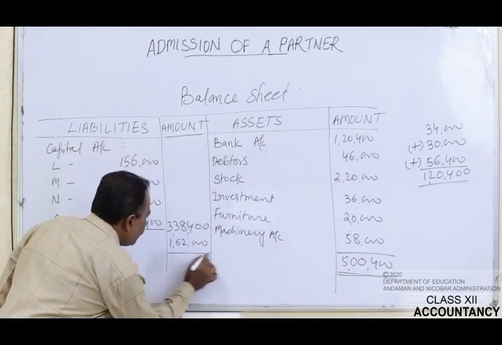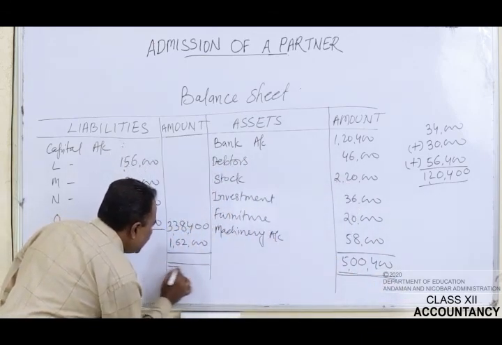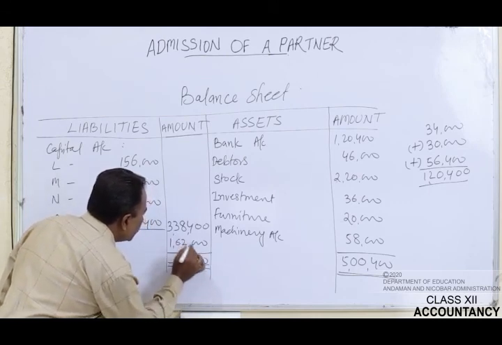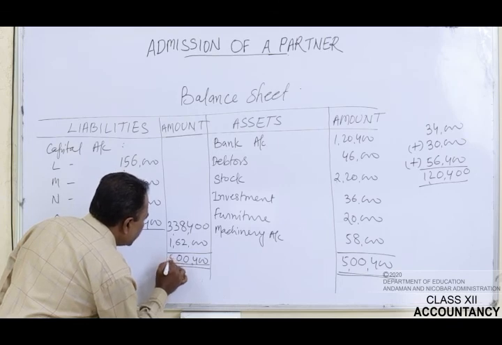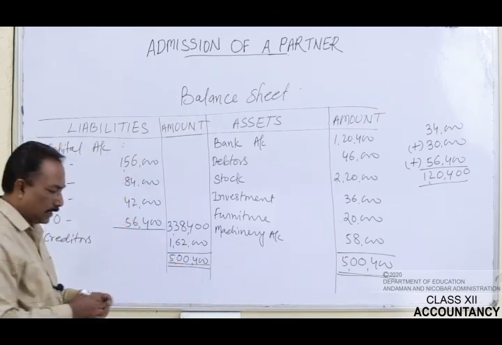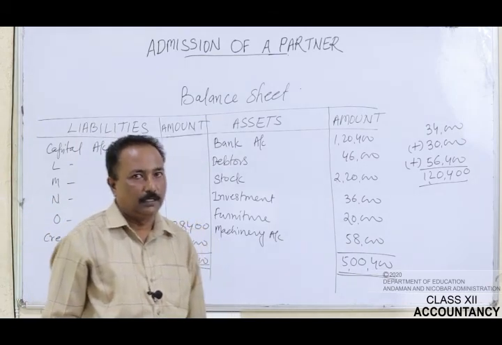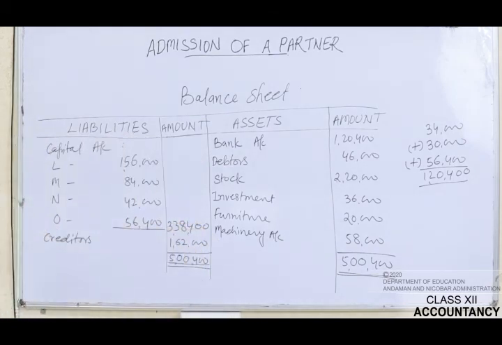Now let's total the liability side. It is also 5 lakh 400. So this is the way in which we will prepare the balance sheet. If you want, you can take a screenshot of it.